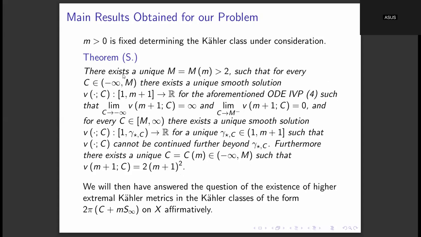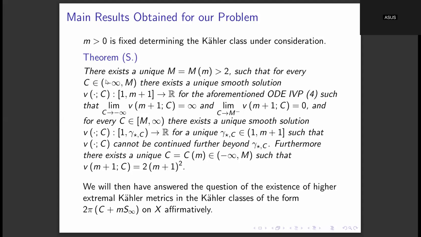So it turns out that we fix this small m positive, which is going to determine the Kähler class of the resulting ansatz. Then, depending on this small m, there first exists a capital M, which has value strictly greater than 2, such that for all the values of the parameter c coming from this interval minus infinity comma capital M, this smooth solution will exist all the way till m plus 1. This smooth solution is going to exist in some neighborhood of 1, but it may not go all the way till m plus 1.